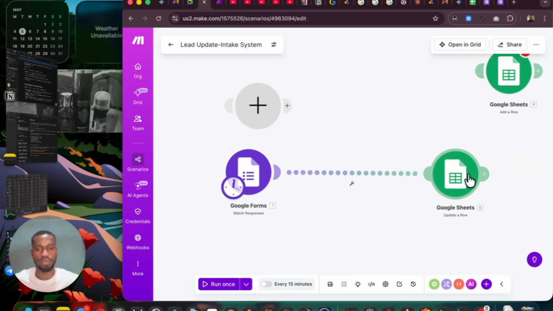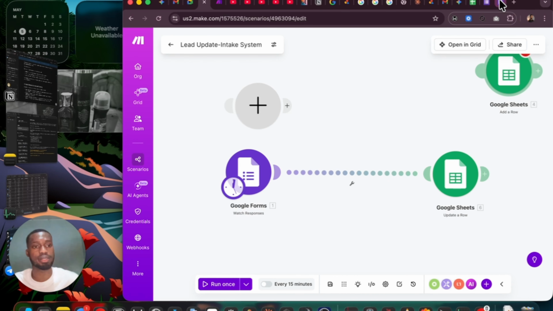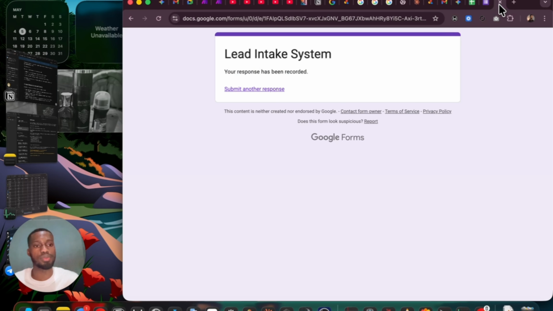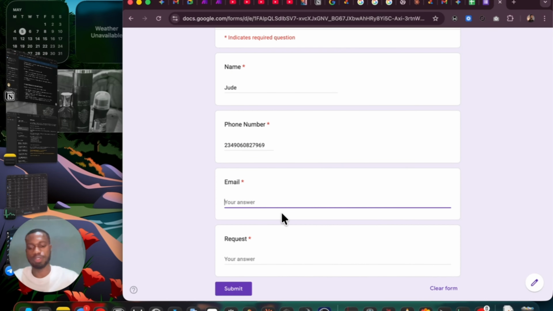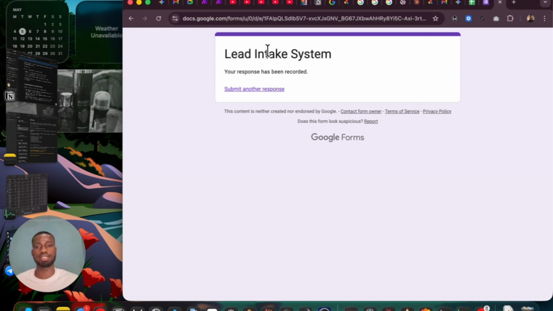And we have the update a row. In this case, let's try to run. We don't have existing data, so once again I want to change the number back to my second number. I'm going to submit a new response, since I want to update the row. I'm going to change the number back to the previous number, 49060827969, and I use the email too. That means I'm adding my email. The only thing I want to change here is just the number. I'm also adding the request which I had originally. So I'm submitting this. I have it submitted.